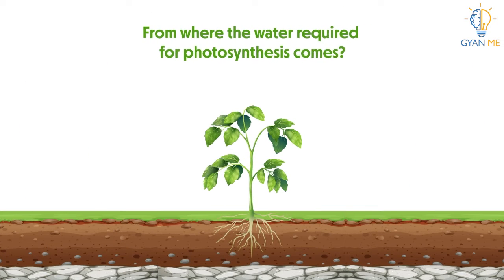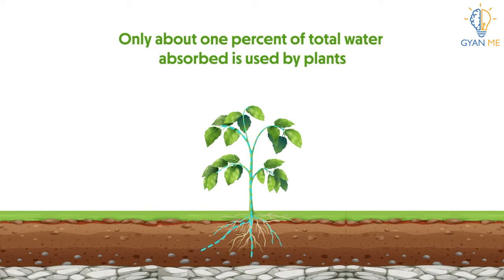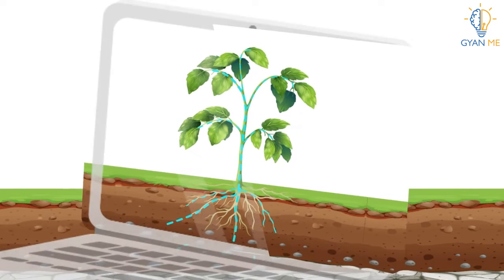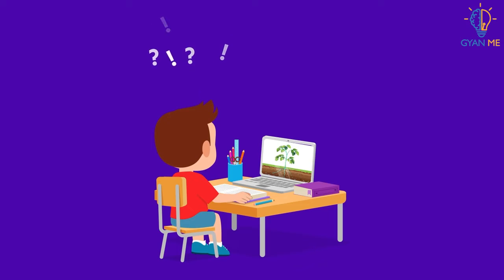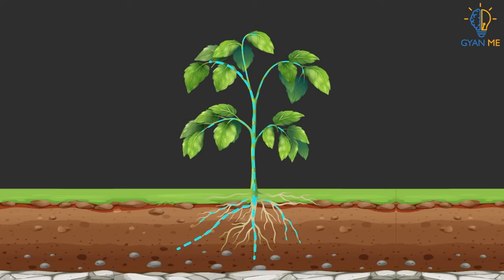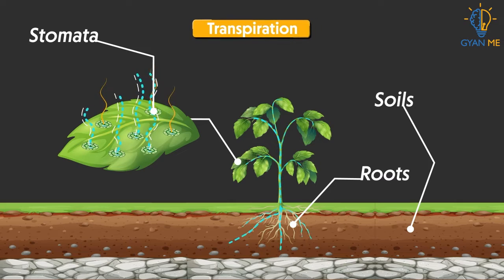Students, do you know from where the water required for photosynthesis comes? Yes, you are right. The water is absorbed by roots from the soil. You will be surprised to learn that only 1% of total water absorbed is used by plants. The rest of the excess water is required to be disposed of. Take a break, pause the video for a second and think about it. I'm sure you know this process. Yes, exactly right, students. The excess water is removed through the stomata during the process of transpiration.